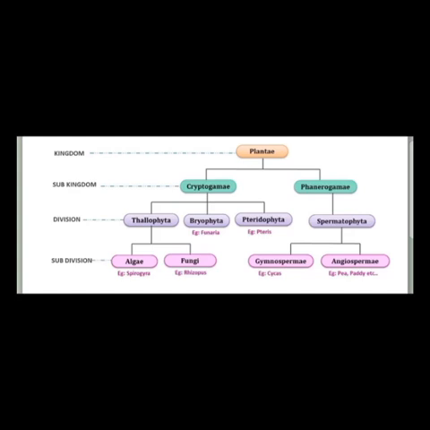At the higher level of plant classification, different characteristics are considered. For example, depending upon the absence or presence of flowers, fruits and seeds, plants are classified as cryptogams and phanerogams. Depending upon whether seeds are enclosed within a fruit or not, phanerogams are classified as gymnosperms and angiosperms. Angiosperms are further classified as monocots or dicots depending upon the number of cotyledons in the seeds.